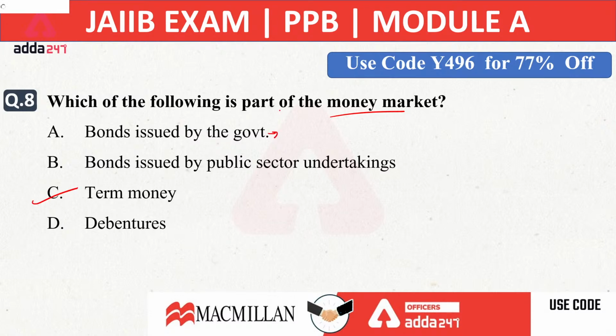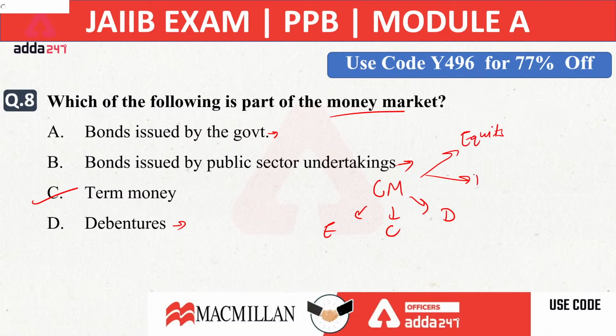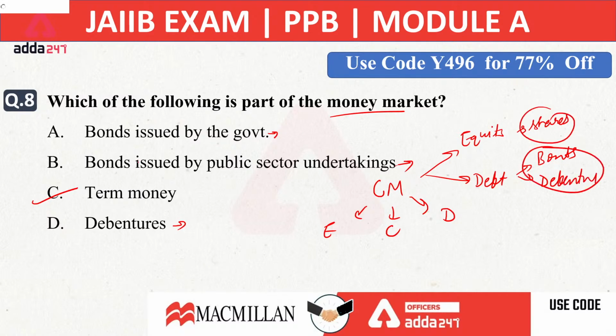Bonds issued by the Government of India come under the securities market. Bonds issued by a public sector undertaking come under the securities market. Debentures come under the securities market. We have studied capital market in the paid batch also, where we discussed that capital market includes the equity market and the debt market. In the equity market, shares are issued. In the debt market, bonds and debentures are issued. So shares, bonds and debentures are all part of the capital market, not the money market.